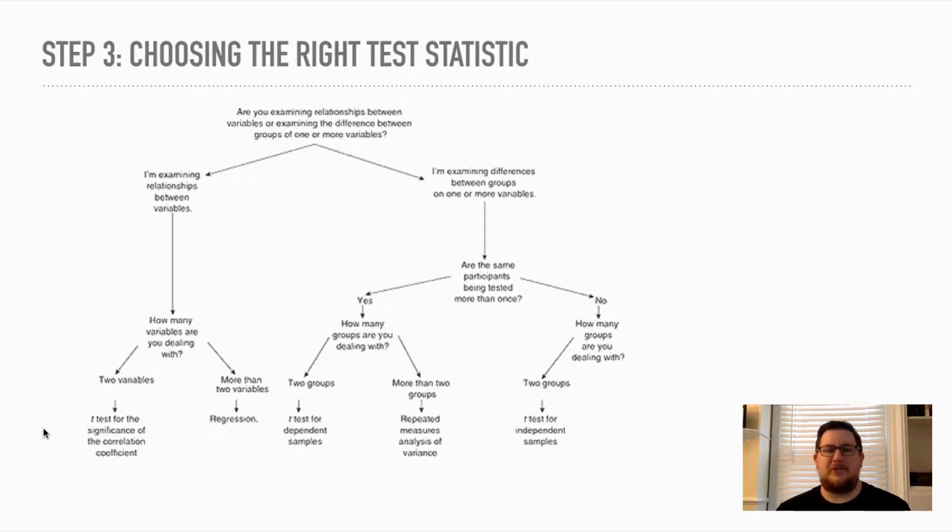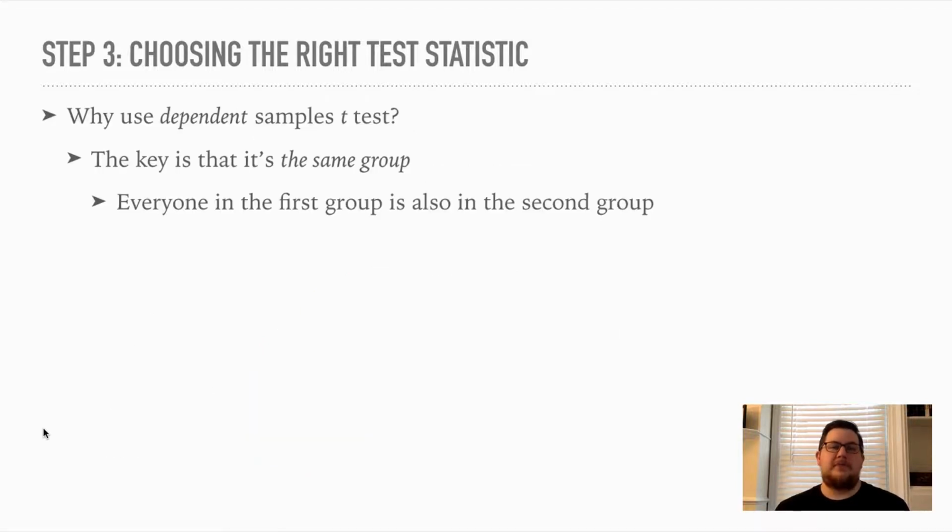There's our flowchart from the textbook. This time, however, we're going to look over on this side. Are the same participants being tested more than once? Yes. How many are we dealing with? 2, so we use the t-test for dependent samples. The key is that it's the same group. Everyone in the first group is also in the second group. Remember, in an independent samples t-test, there's no overlap. In this, there's perfect overlap.